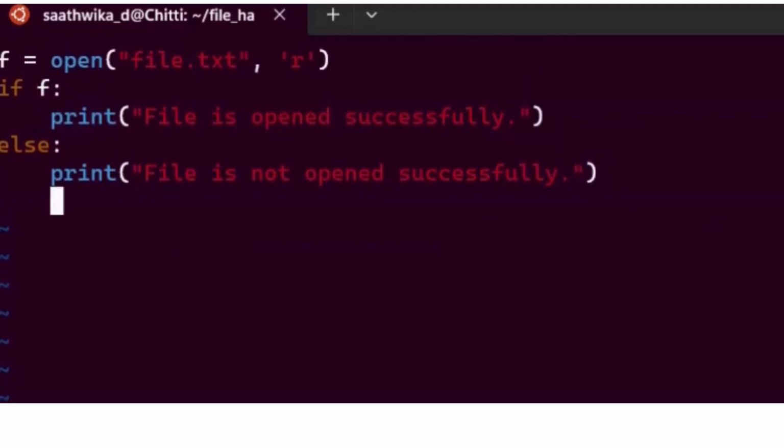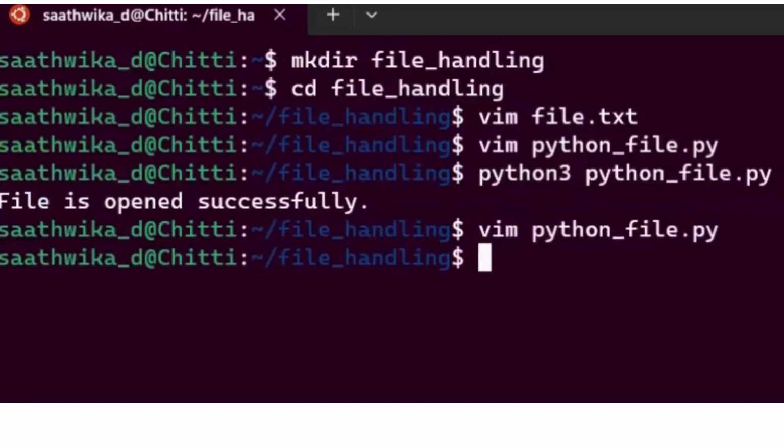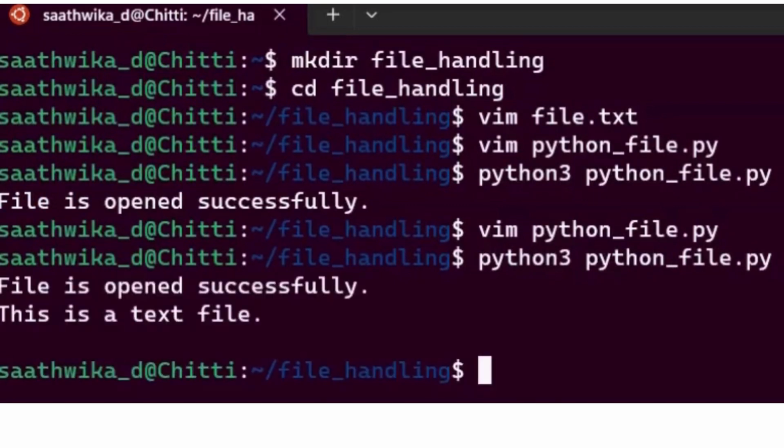I'm just going to print f.read, which helps me read the content present in the file which we have created. As we can see, I can see what I have typed in the file.txt.